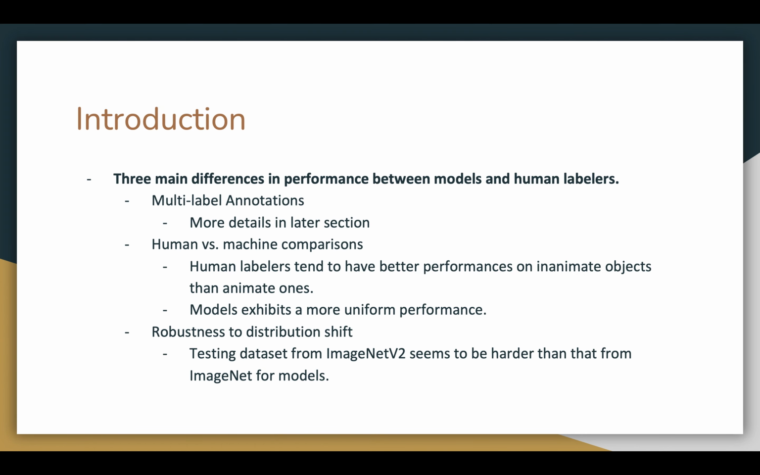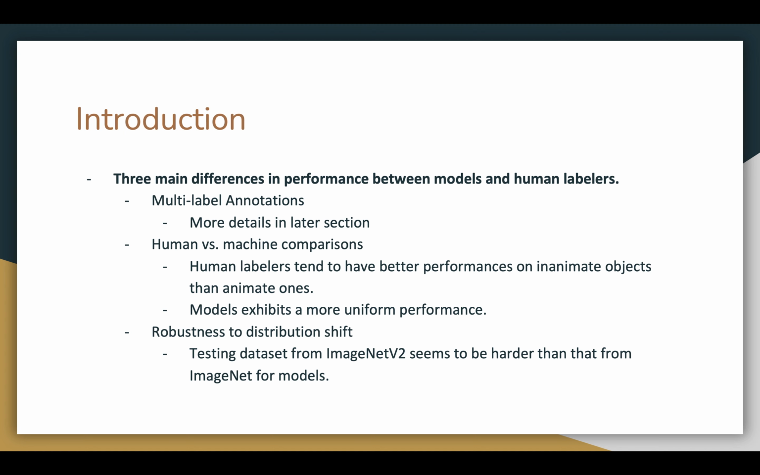Now, we will introduce the 3 main differences in performance between the CNN model and human labelers. Here, we will only provide a high-level idea, and more detailed discussion will be covered in later sections. Firstly, multi-label annotations. 20% of the images belong to more than one class. Therefore, if we bind one image to exactly one label, human labelers would tend to give poor performance compared to models. On the other hand, if we accept 5 correct labels for each image, we observe improvements in performance from human labelers while models tend to perform the same.